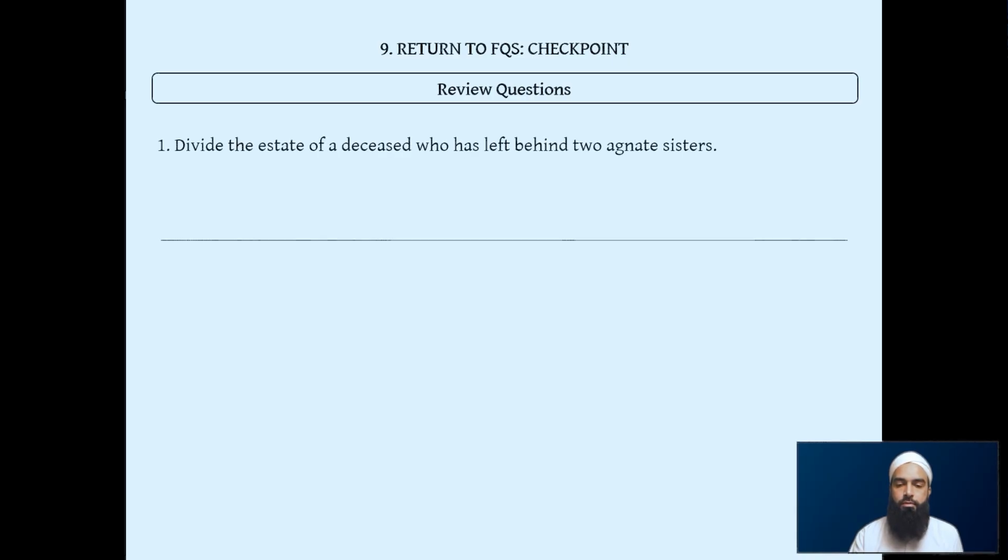So let's do one example quickly. We have 2 agnate sisters. What happens in this scenario? To reveal the answer, 2 agnate sisters will get 2/3. It's fairly obvious it's a Rad scenario, but if you follow the procedure, it's easy. So 2 agnate sisters get 2/3. We would make it out of 3, because the denominator of the only fraction is 3. 2/3 of 3 is 2. We know it's a Rad mas'ala because there's still 1 left over.